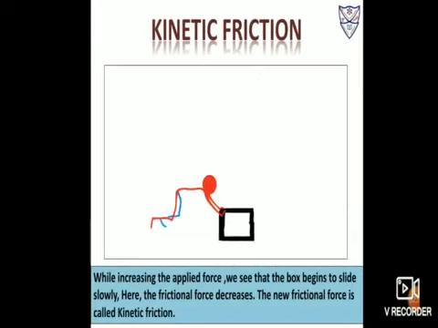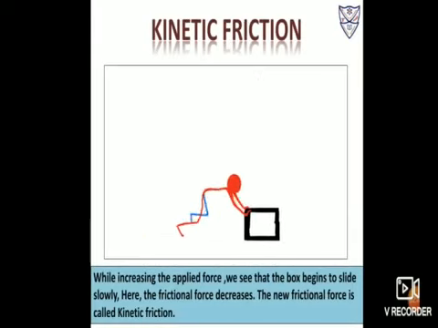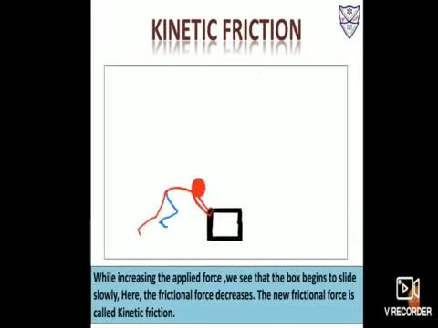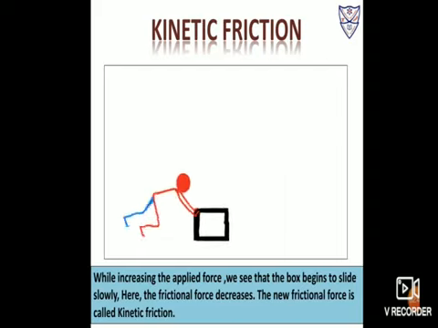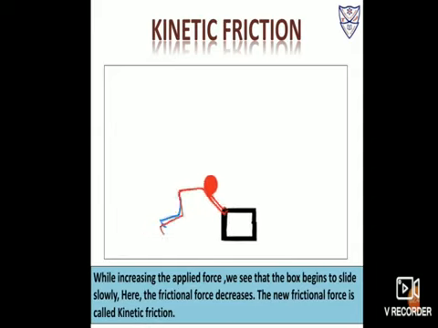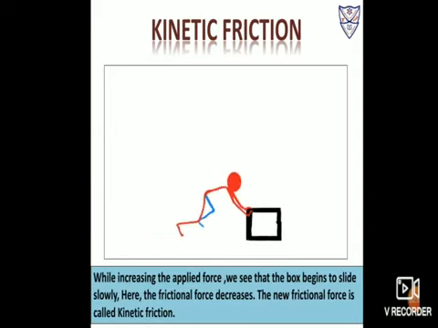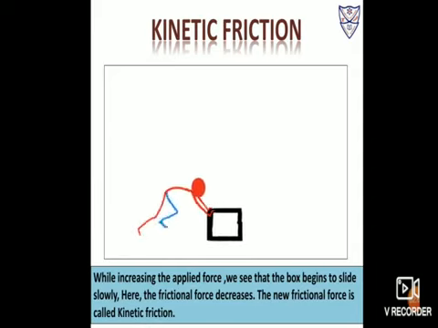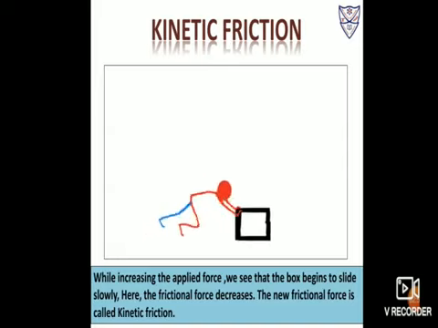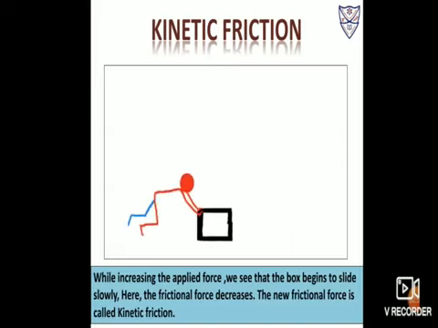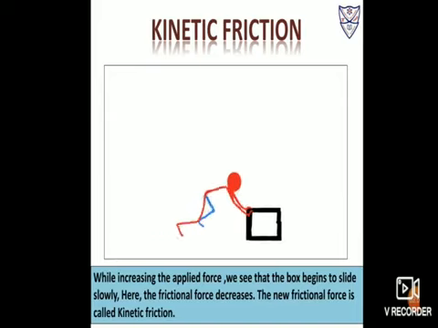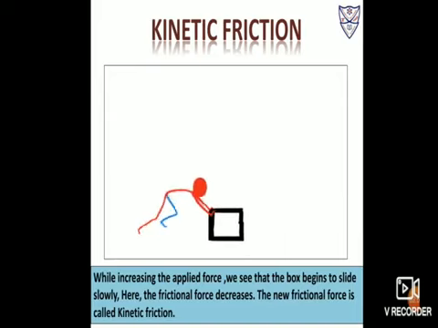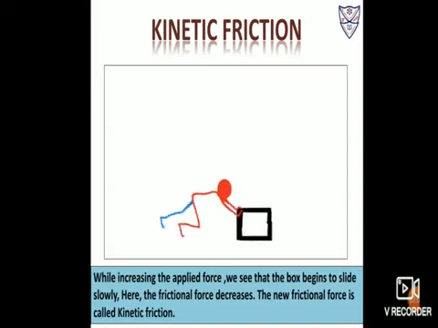Kinetic friction. Now when we increase the applied force slightly beyond the limiting friction, we see that the box begins to slide slowly. So this does not mean that friction has disappeared. It means that friction has only decreased. The movement of the box has started. Why? Because we have increased our force on it. So the movement has started.